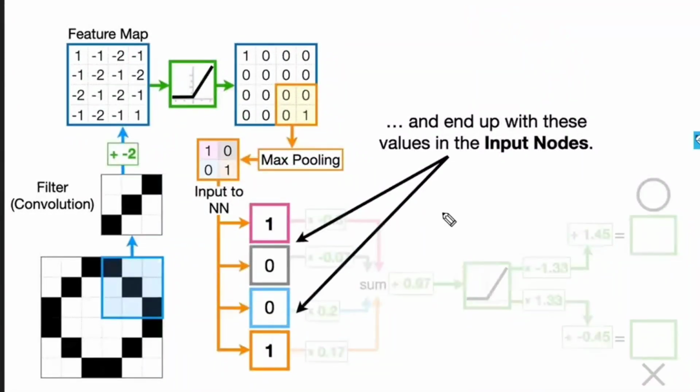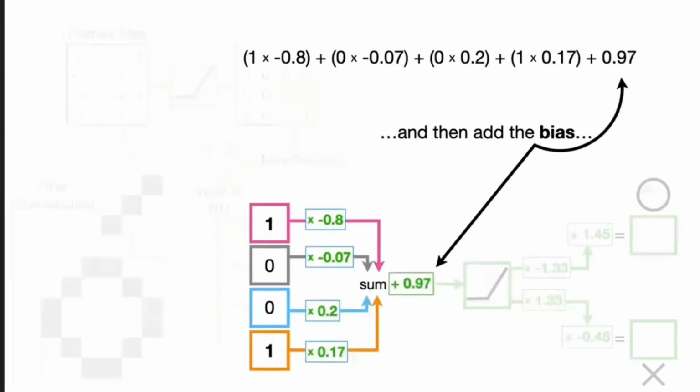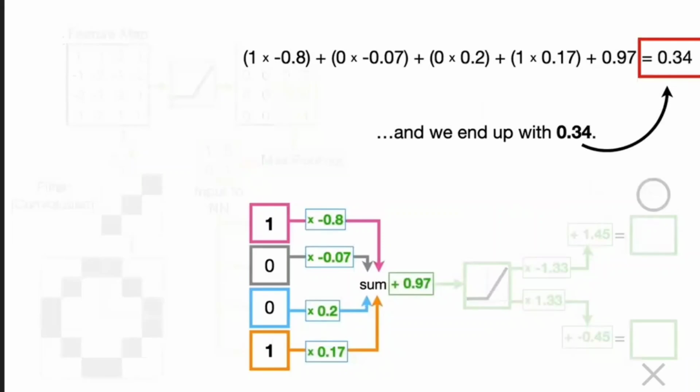Now in the first hidden layer, what is it going to do? Sigma Wi Xi. The W values are already there. Xi is nothing but 1, 0, 0, 1. So sigma Wi Xi is 1 into minus 0.8, check your neural network, the first value is 1, times the corresponding weight, minus 0.8, plus 0 into minus 0.7, plus 0 into 0.2, plus 1 into 0.17, plus B. What is the B value? 0.97. Now you get the answer as 0.34.